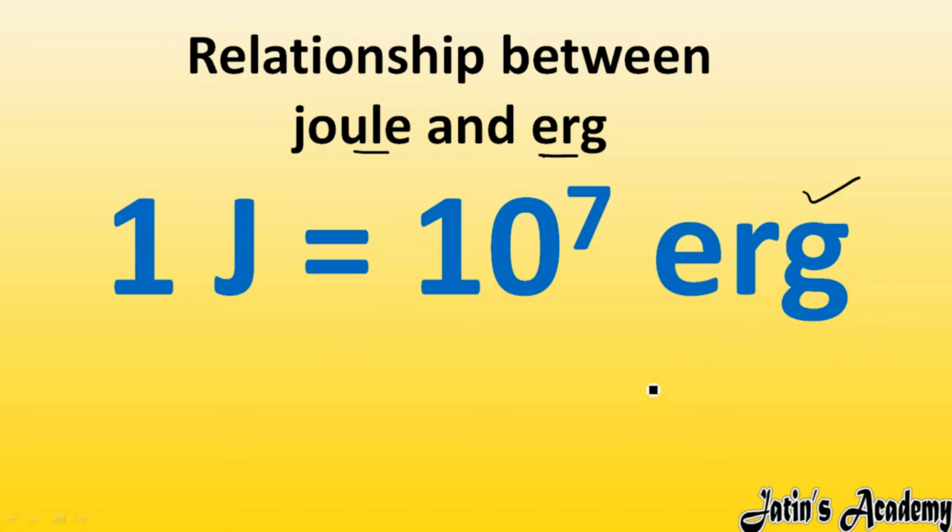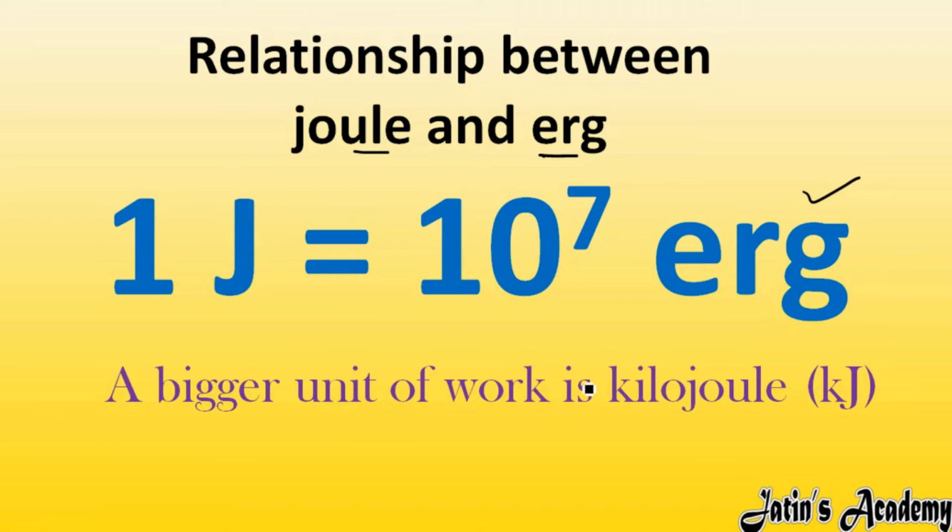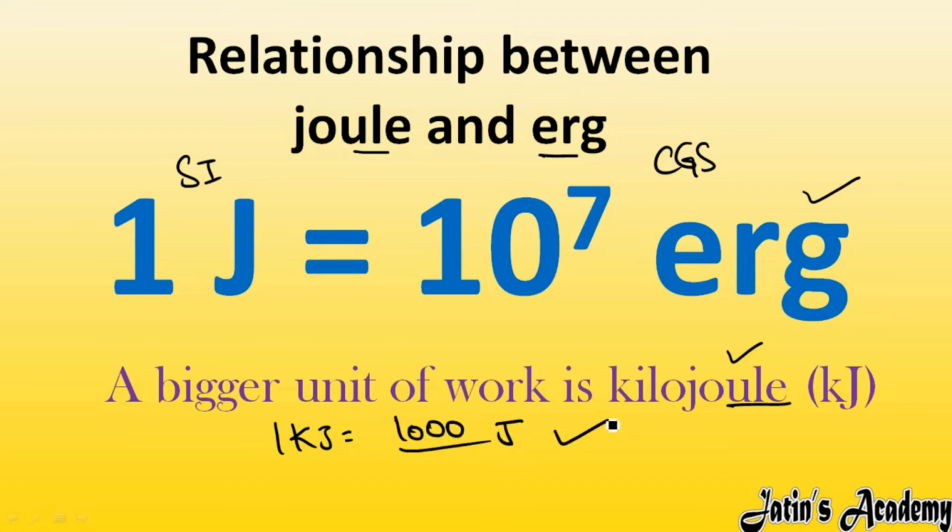A bigger unit of work is the kilojoule. Joule is the SI unit and erg is the CGS unit. The bigger unit for work done is the kilojoule. What is the relation between them? 1 kilojoule is equal to how many joules? 1 kilojoule is equal to 1000 joules. This is the relation between the bigger unit and the SI unit of work.